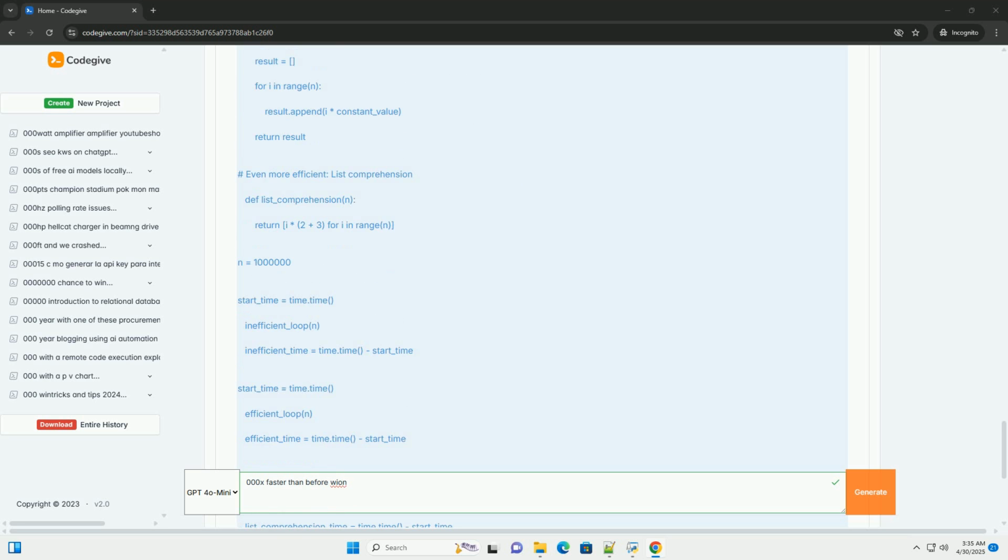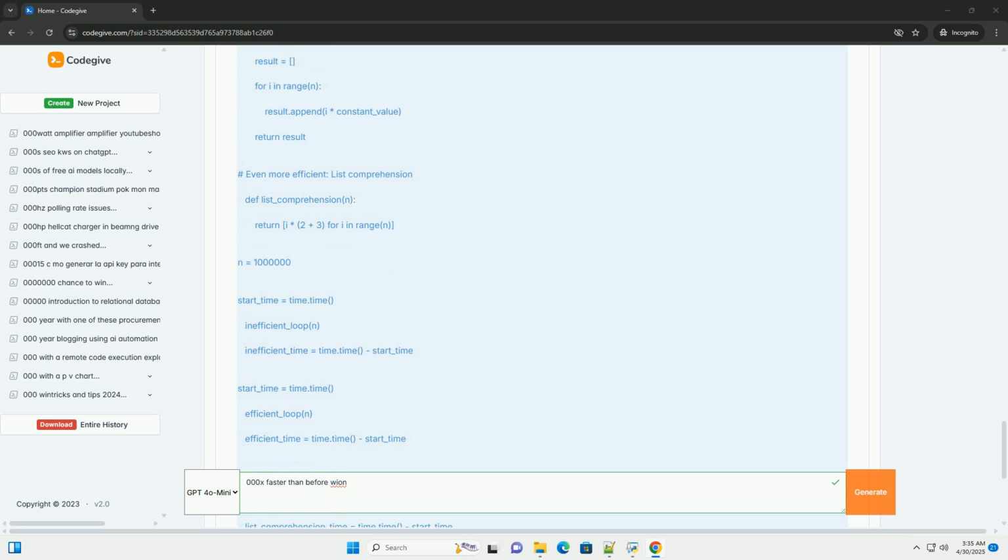Example 2, sorting. Naive: bubble sort, insertion sort, O(n^2). Optimized: merge sort, quick sort, O(n log n). Python's sorted function and list.sort are highly optimized Timsort, O(n log n) in most cases. Key takeaway: always think about the big O notation of your algorithms. Can you use a more efficient algorithm? Consult algorithm textbooks or online resources to find better solutions.